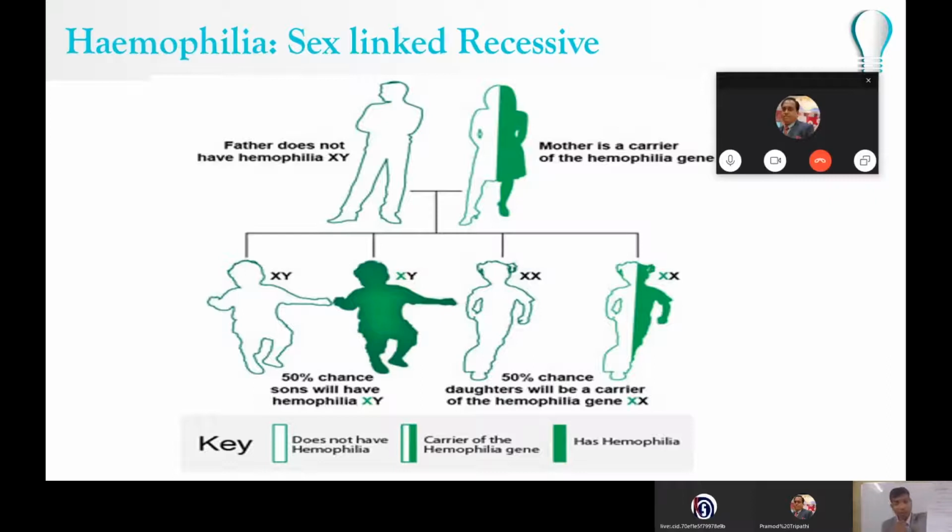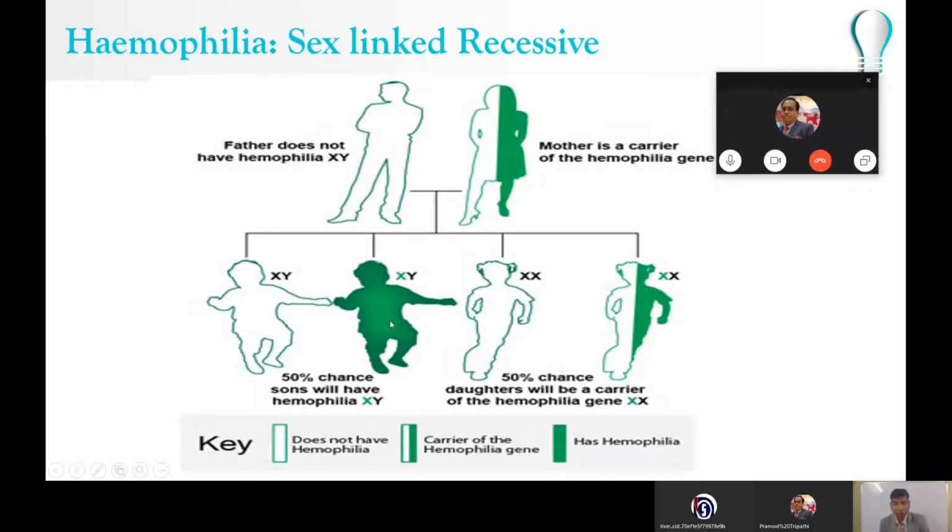Why? Because she has two X chromosomes. If two X chromosomes are there, then one is okay, and the okay one, that means the dominant or normal X chromosome, will mask the expression of the defective X chromosome. When there is a cross, we can see that there is a 50% chance that the sons will have hemophilia, and a 50% chance that the daughters are going to be carriers. They are not going to suffer from hemophilia.